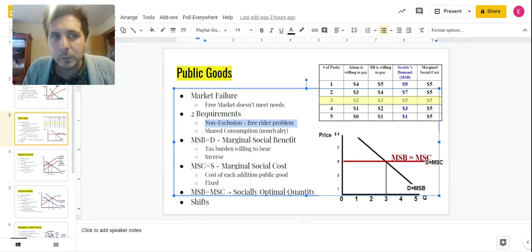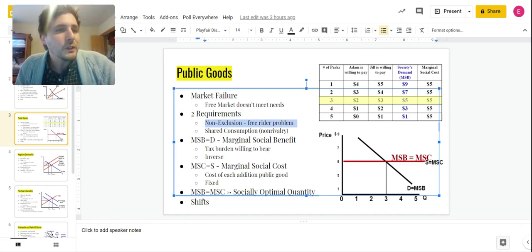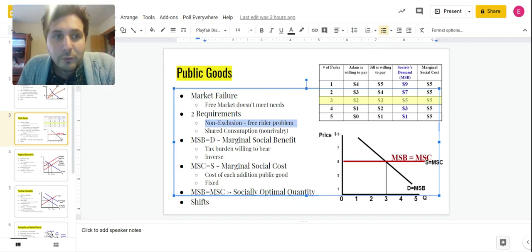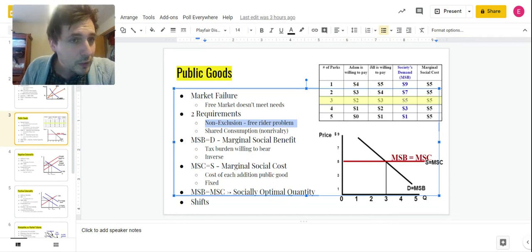If I provide defense for one, I provide defense for all, right? So it's impossible to exclude them. Parks are similar. It's impossible to exclude people from entering and exiting or taking advantage of the parks if they didn't pay their fair share. Right? We saw that picture of the Sunset Beach, where you have to pay for a sunset. The people who pay for the sunset feel responsible, fine, but they're going to be free riders who are going to be on that same bench but not paying, and there's no way to completely exclude them without extreme costs. That's non-exclusion. I can't prevent you from taking advantage of it, so it makes it eligible for a public good.